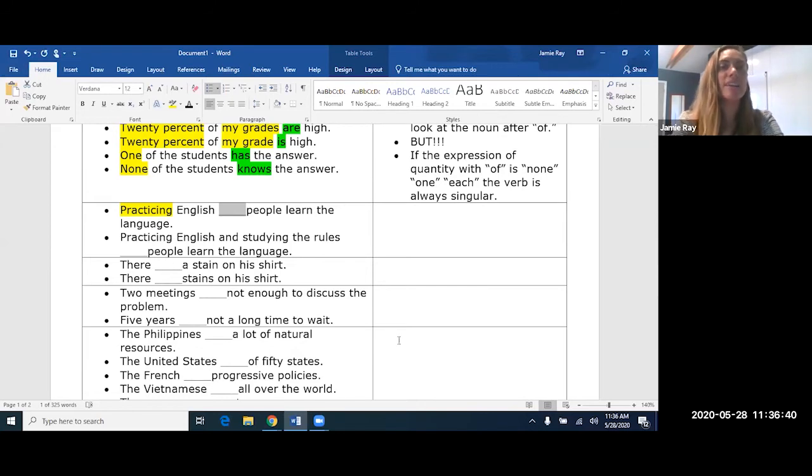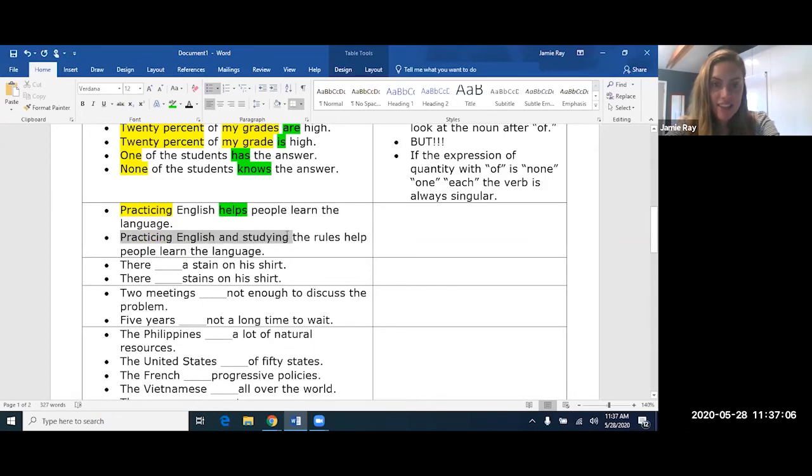So practicing English helps people learn, or practicing English help people learn? Should be helps. Therefore, we know that with a gerund, the verb is singular. Practicing English and studying the rules help people learn or helps people learn? In this case, it's help people learn.